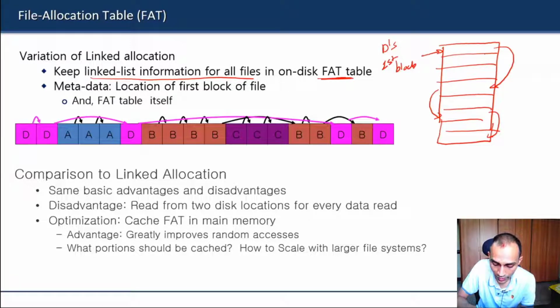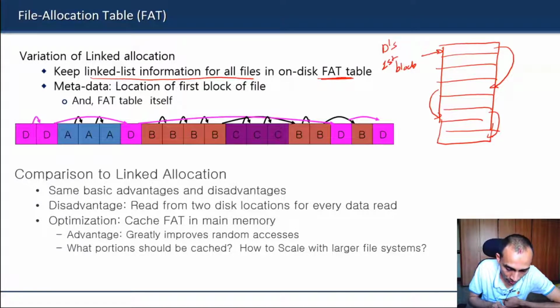All the linkage information will be stored in one FAT table, which will be stored as one file on disk. So the metadata now will be the location of the first block of each file and this FAT table itself. Once we know the first block, you can look into the FAT table to know the remaining blocks in that file.